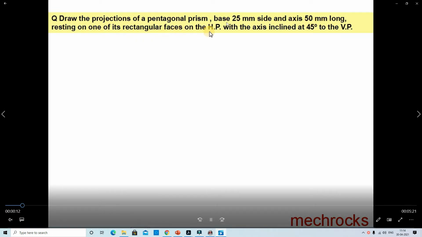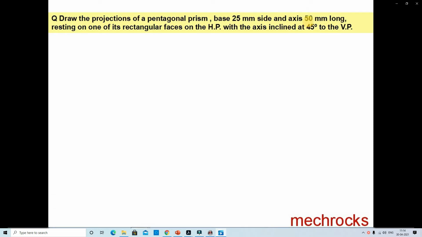Draw the projections of a pentagonal pyramid, base 25 mm side and axis 50 mm long, resting on one of its triangular faces on HP with its axis inclined at 45 degrees to the VP. In this problem, the given data: the object is a pentagonal pyramid, base side is 25 mm, axis is 50 mm long, resting on one of its faces on HP. The axis is inclined at 45 degrees to the VP.